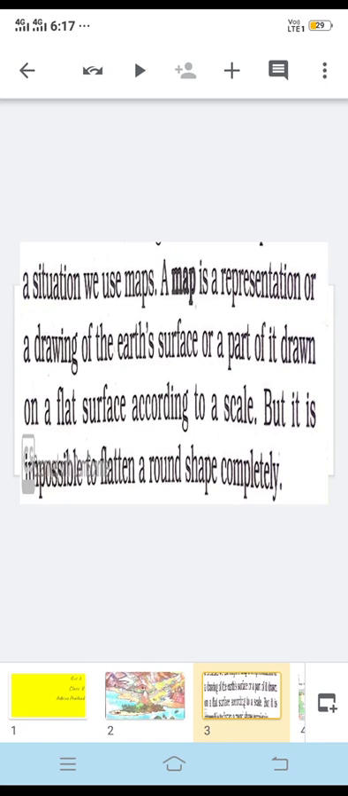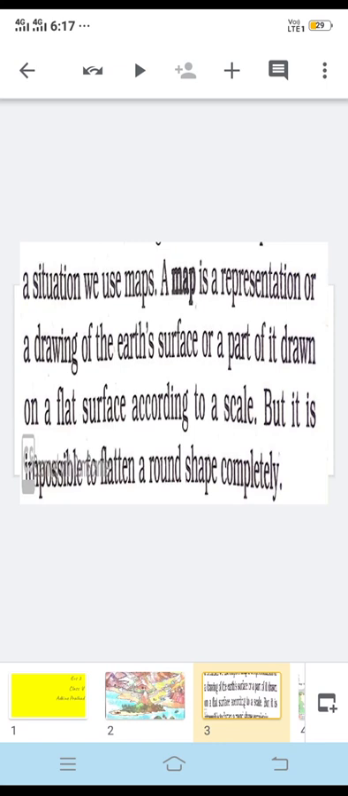So here I will explain the concept or the definition of map. So map is what? A representation. Representation means, suppose something we want to express, some information we want to give in the form of a drawing. So a map can be used, especially when we want to give information about the places. Then map is mostly used.